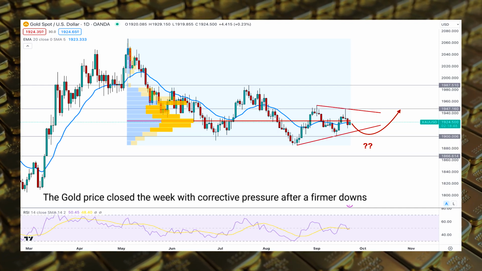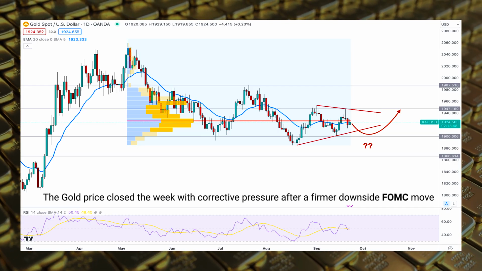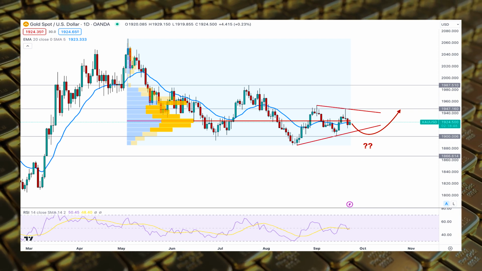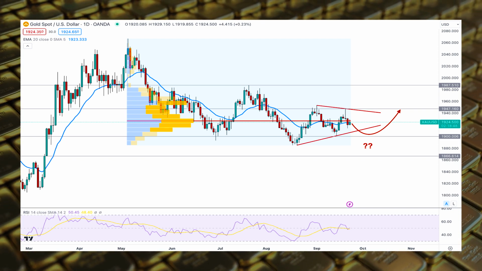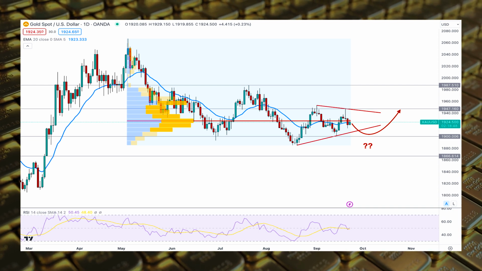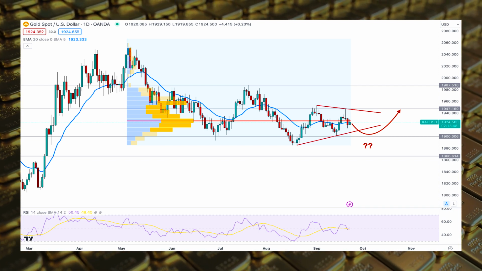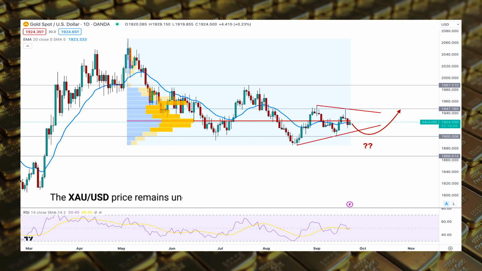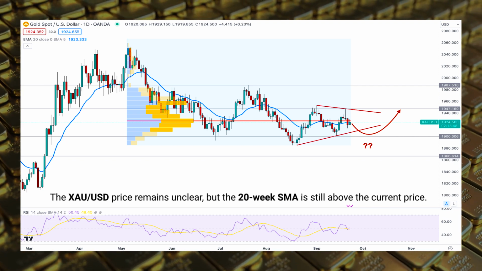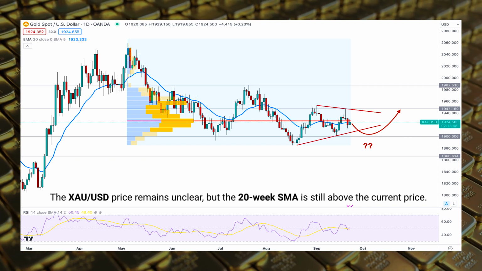The gold price closed the week with corrective pressure after a firmer downside FOMC move. Now the investors' attention will be towards the US GBP, which might gauge the future price of gold USD. In the weekly chart, the gold USD price remains unclear, but the 20-week SMA is still above the current price.